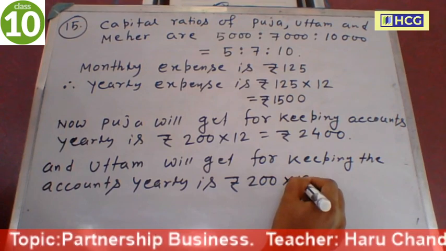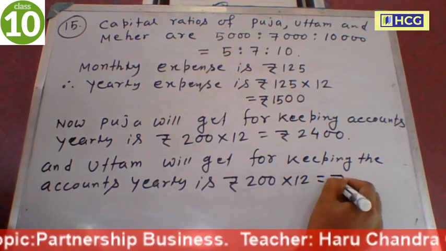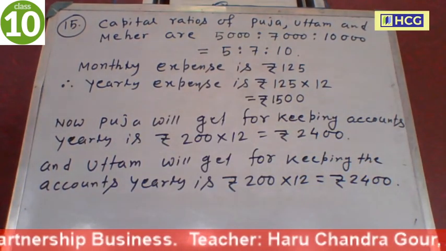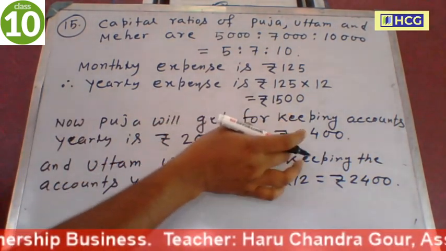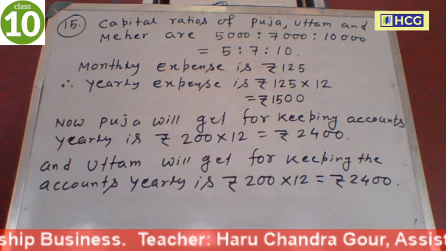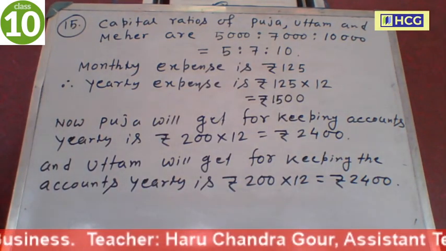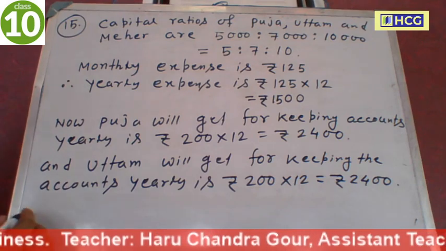So yearly is 200 into 12. So now this is equal to 2400. This amount is for Pooja yearly, and this amount is for Uttam yearly.